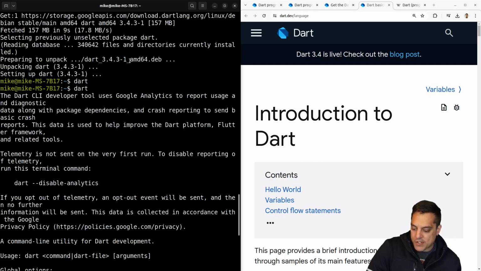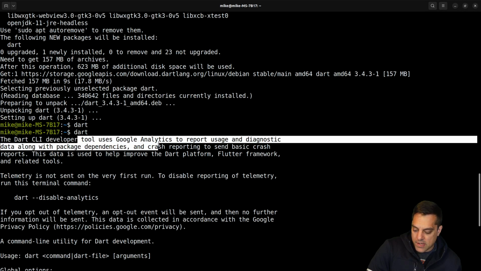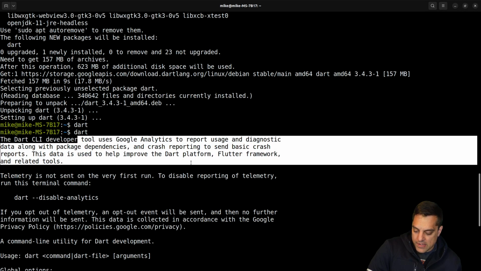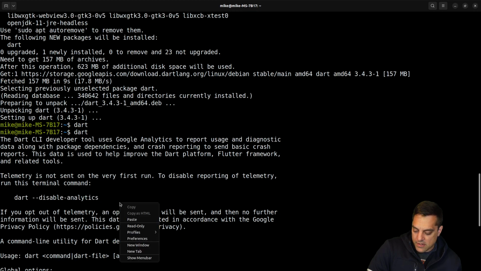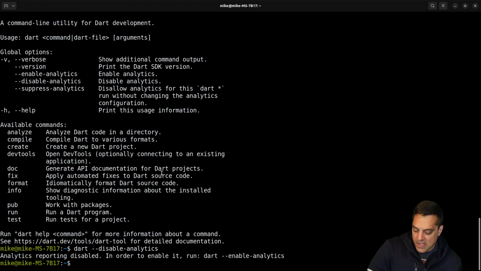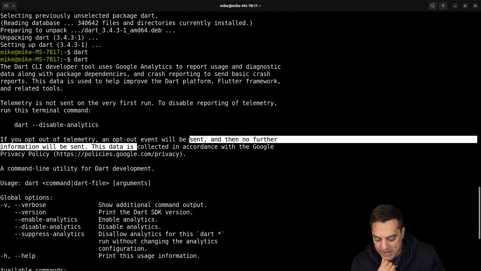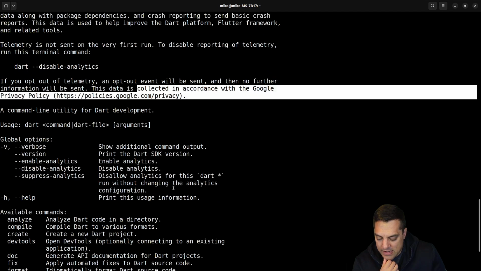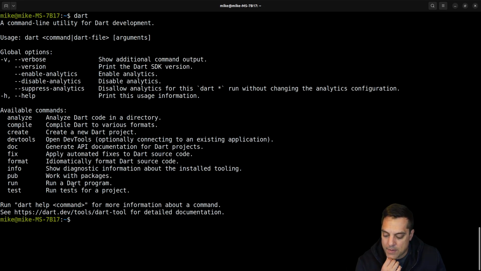Okay, so first impressions here. Let's see. They're giving us some help here. Dart CLI tool, uses Google Analytics. Okay, so telemetry is not set to disable the reporting of telemetry. Okay, sorry, I'm going to disable this because I always disable these things. All right. Let's see what else is here. Okay, so I've opted out. Okay, that's fine here. They told me the first time. Okay, so let's look at the options here.